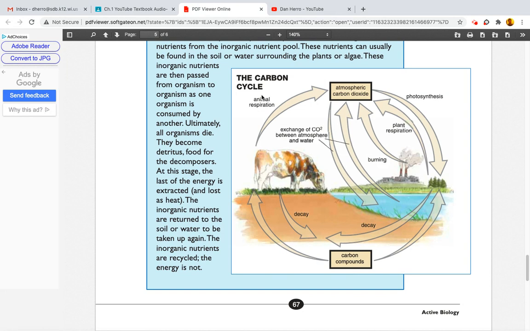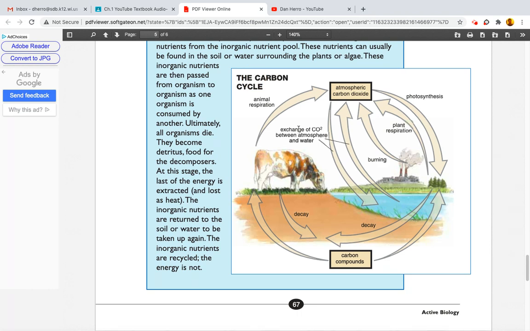All right, so let's take a look at this. So there's a lot going on here. Okay, so the animal respiration is giving off carbon dioxide. There's some atmospheric carbon dioxide being given off. There's some burning, which is carbon dioxide. Plant respiration. You have decay of trees, decay of animals, carbon compounds. Okay. And that is your carbon cycle.